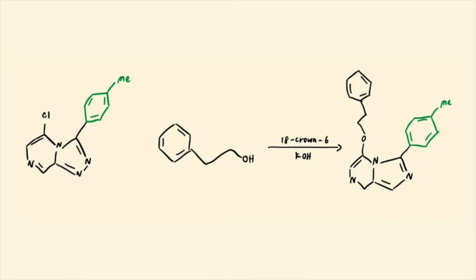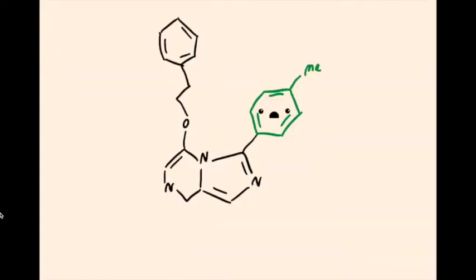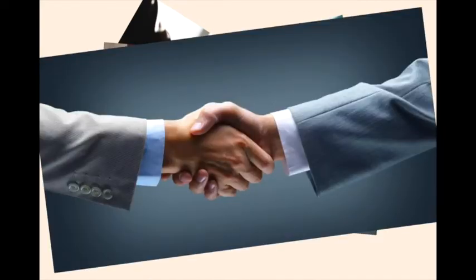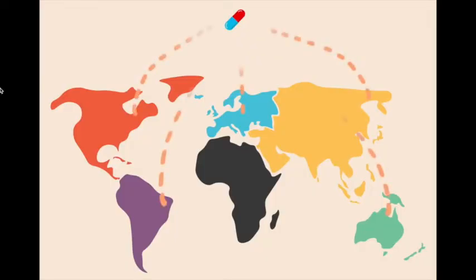Next, we combined the intermediate with toluene and alcohol, using 18-crown-6 as a catalyst to synthesize our final potential antimalarial. This compound might end up being totally ineffective, but combined with the efforts of researchers around the world, we're creating a global database of potential cures. Compound by compound, we're getting closer to finding a cure for malaria.